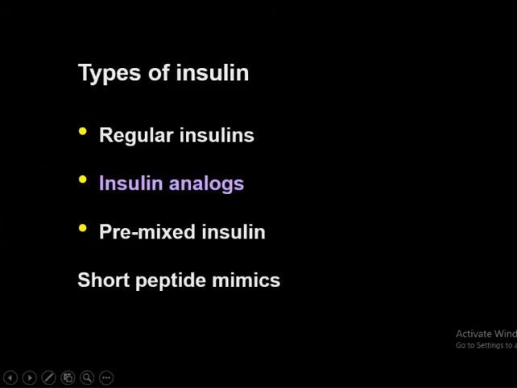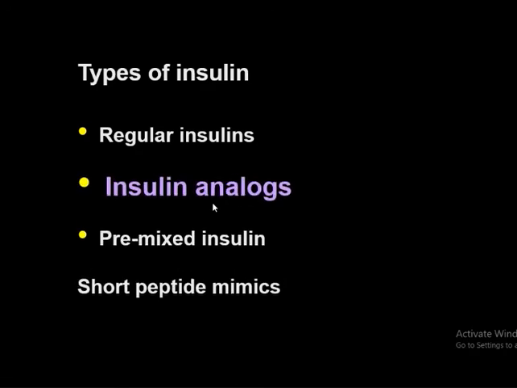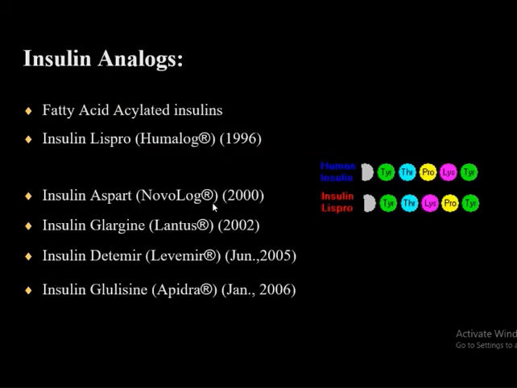Now we are coming to the insulin analogs. Insulin analogs include fatty acid acylated insulin, insulin lispro, insulin aspart, insulin glargine, insulin detemir. So many types of insulin. They were developed around 2006. Now I am showing you one example, human insulin and insulin lispro.